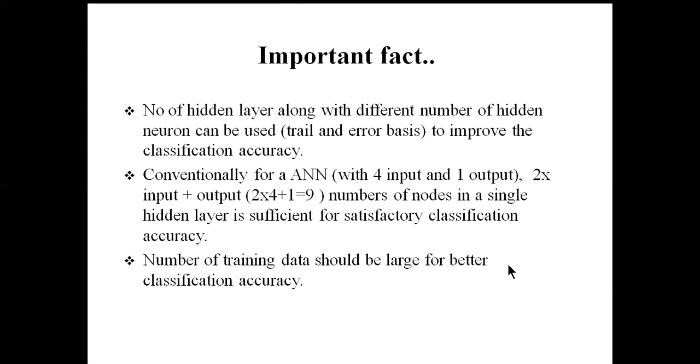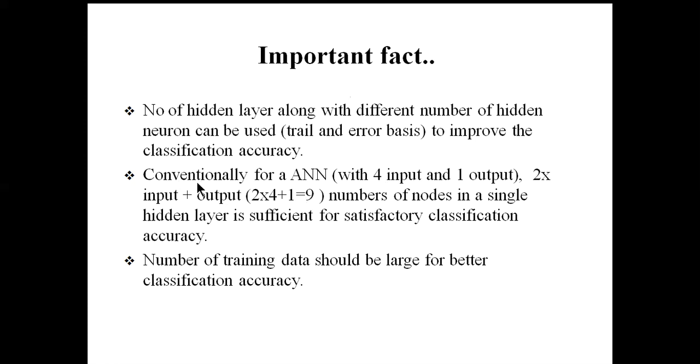Okay, so you can ask me, sir, how can we set the number of hidden layers? Generally you can use a single hidden layer, but the number of neurons in that hidden layer should follow this formula. For n number of inputs and m number of outputs, the number of hidden neurons will be 2n plus m. So if we consider 4 inputs and 1 output, the minimum number of required neurons is 9.